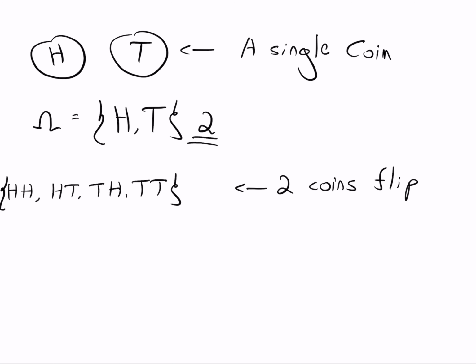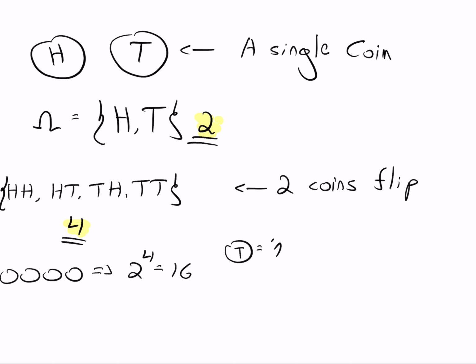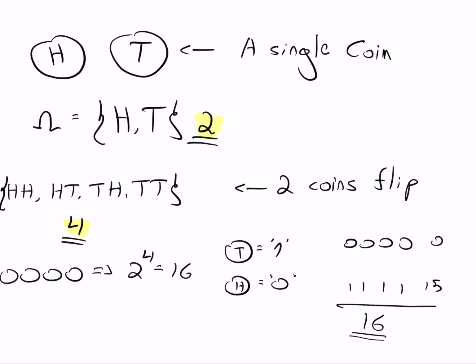The sample space size of a single coin flip is 2, while the sample space size of a double coin flip is 4. And if we flip 4 coins, the sample space size will be 2 to the power of 4, or 16. For those who are familiar with binary bases, we can assign 1 to tail and 0 to head, and the amount of different combinations between 0, 0, 0, 0 and 1, 1, 1, 1 is 16.